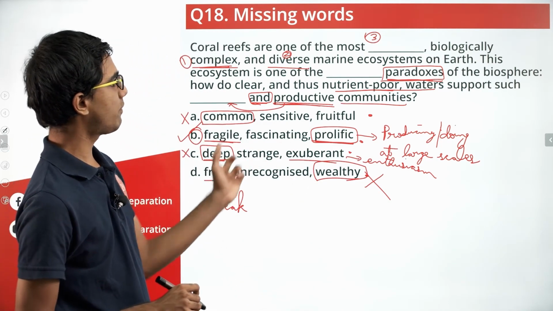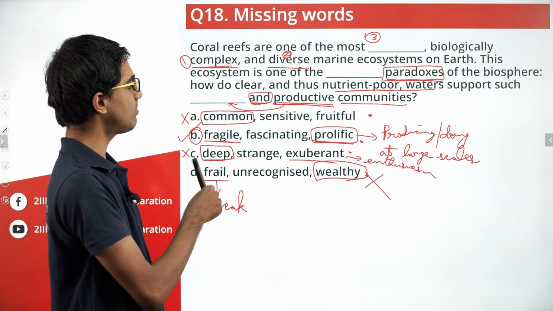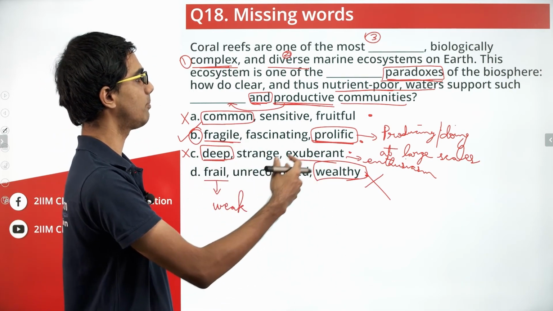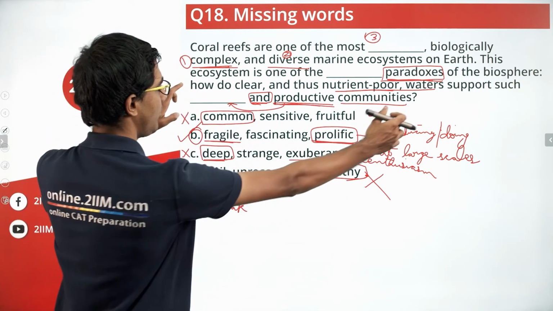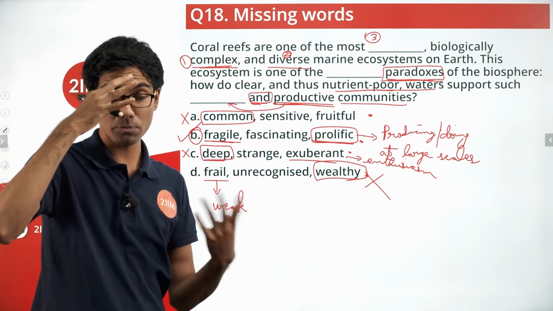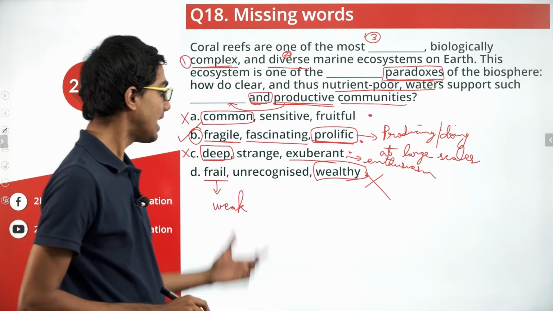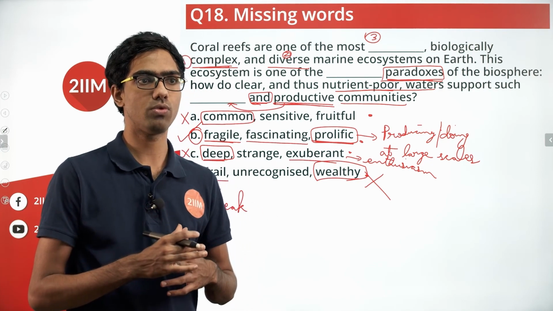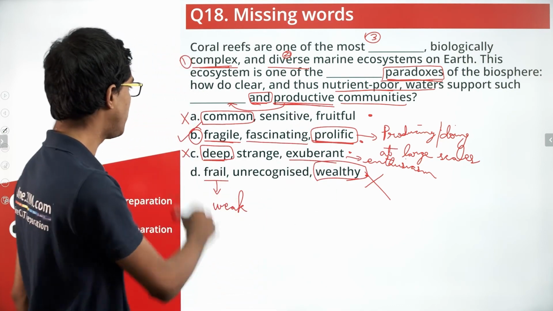Coral reefs are one of the most fragile, biologically complex and diverse marine ecosystems on Earth. This ecosystem is one of the fascinating paradoxes of the biosphere. How do clear and thus nutrient poor waters support such prolific and productive communities? Also, this question, when you precede it with the adjective fascinating, it becomes like a suspense element. So that is also one element that ties to why we chose B. Unrecognized need not necessarily convey that level of suspense or that level of eagerness on what is yet to come in the form of this question. So we are going with B as the final answer.